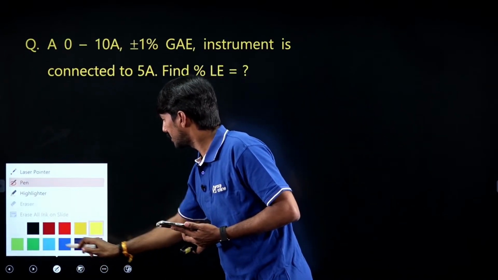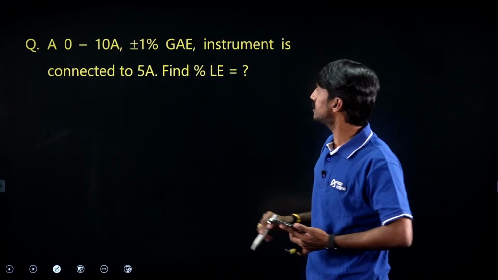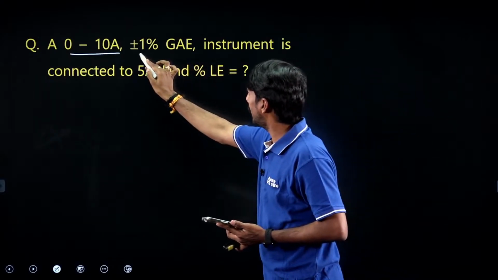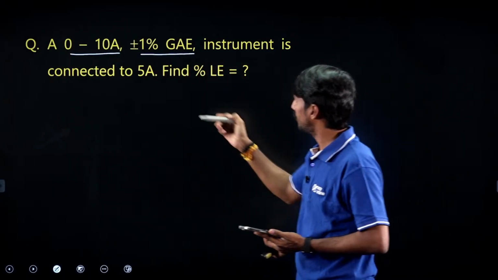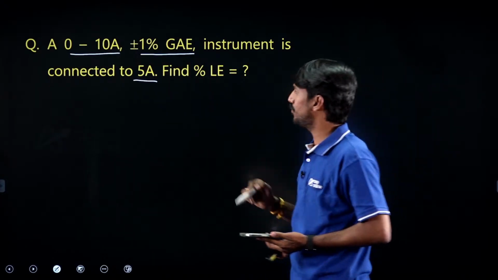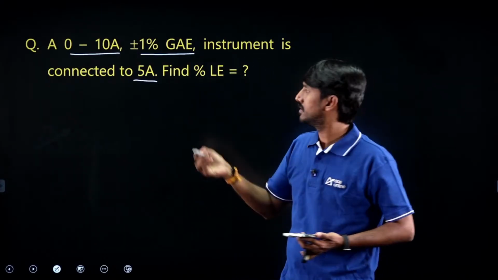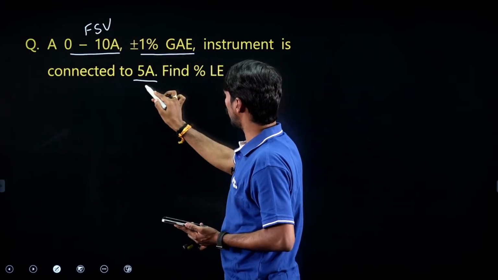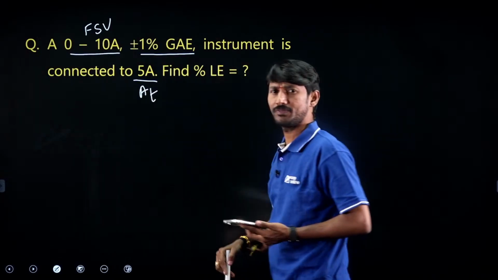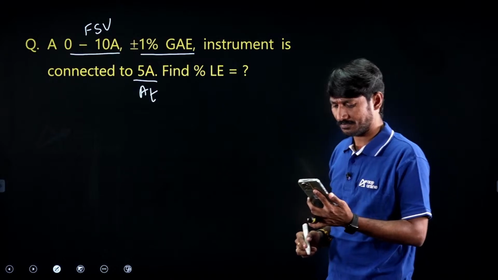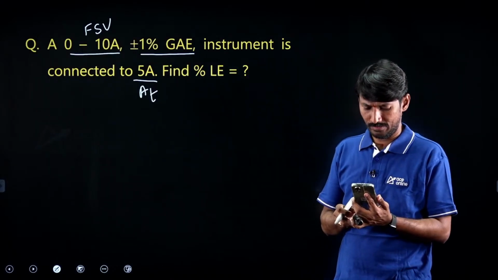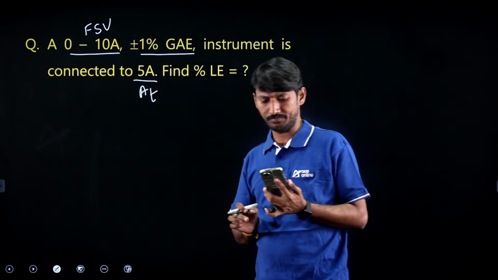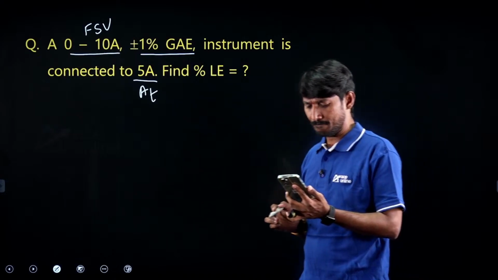Same model, just for getting the confidence, I gave this. 0 to 10. Full scale value 10, guaranteed accuracy error 1%, and connected to, this is a true value. Kindly don't spend much time, simply, sir, this is full scale value. This is anyway guaranteed accuracy error, and this is true value. Straight away tell me the answer. Try to give the answer.